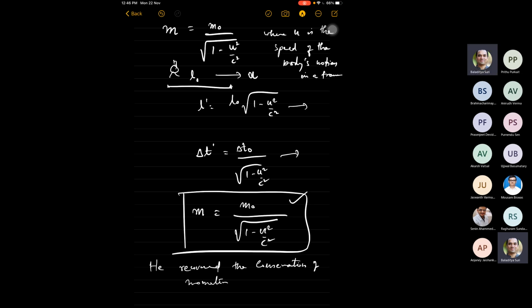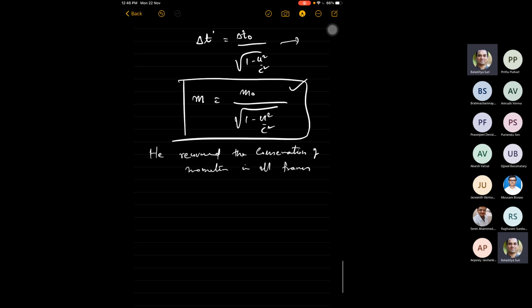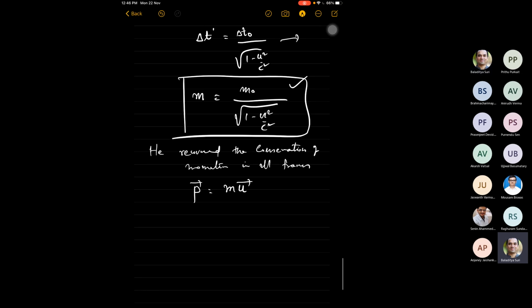Now I have to add one more thing: momentum in any given frame is still defined as m times u, but this m is no longer the rest mass of the particle, and it is not a frame independent quantity, but a frame dependent quantity called the relativistic mass of the particle.